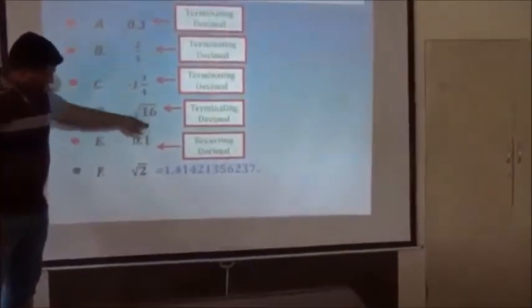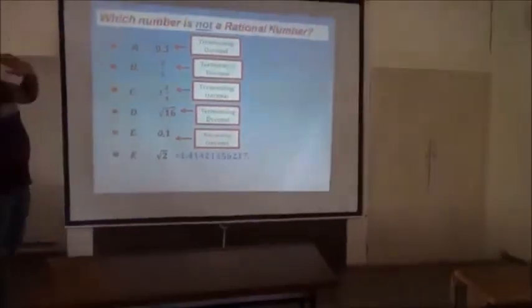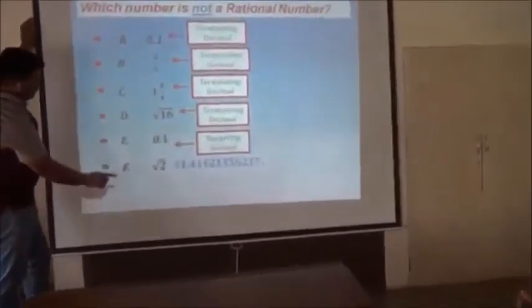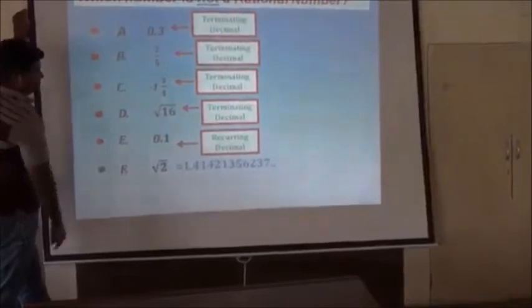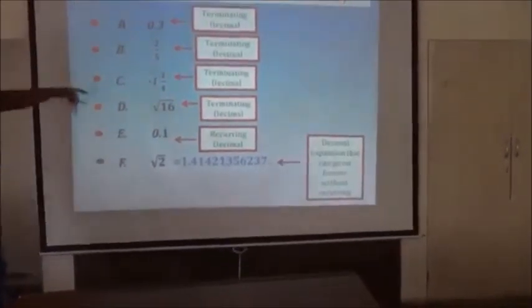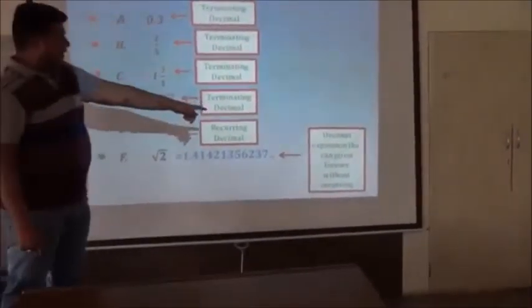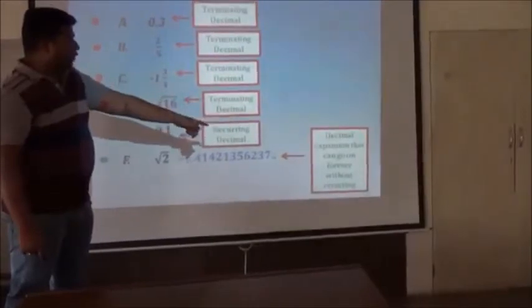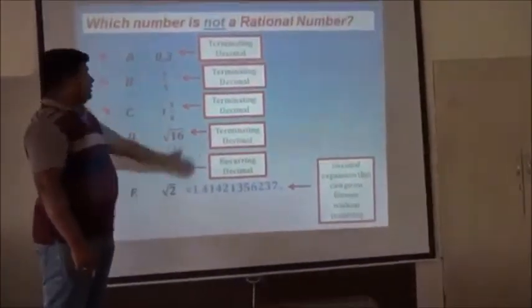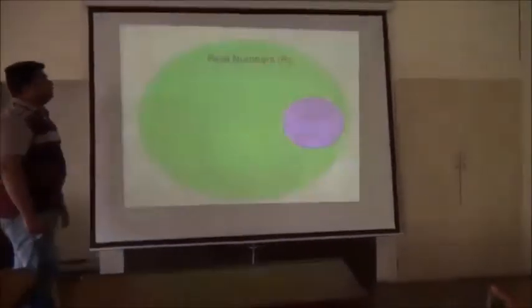This is a recurring decimal, 0.1 with a dot. This dot or bar represents the recurring form. But this is a decimal expression that can go on forever without recurring, so this is not a rational number.